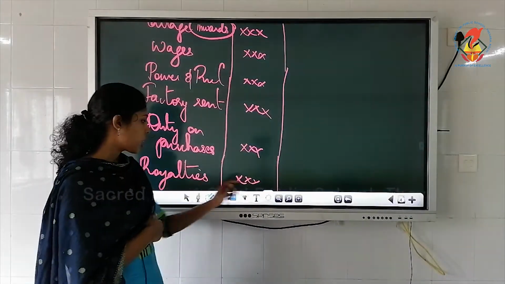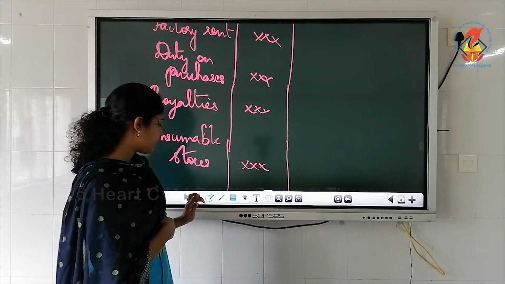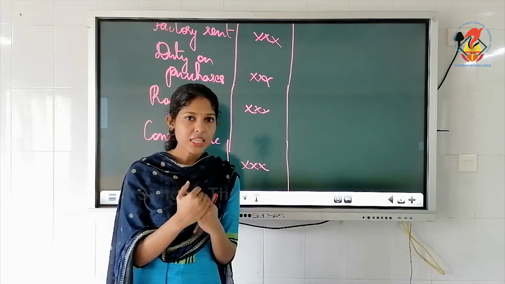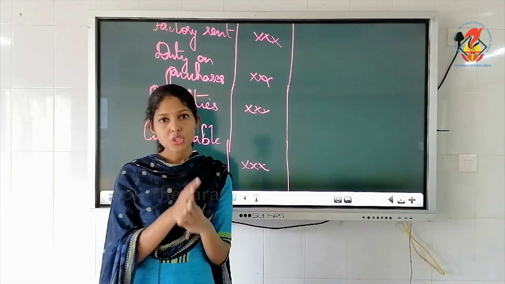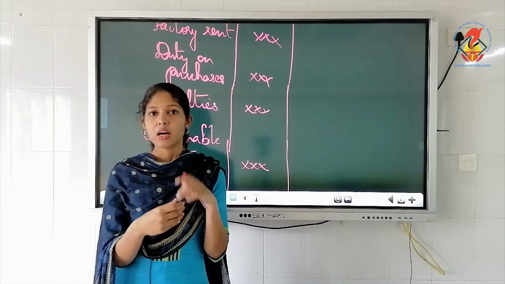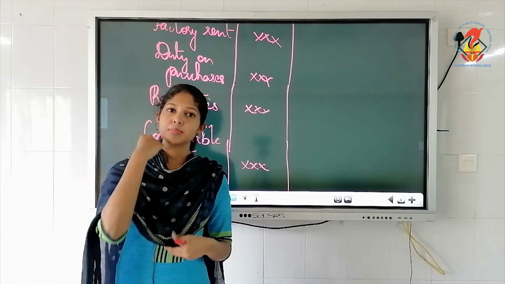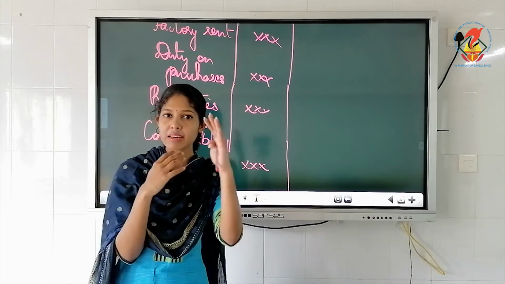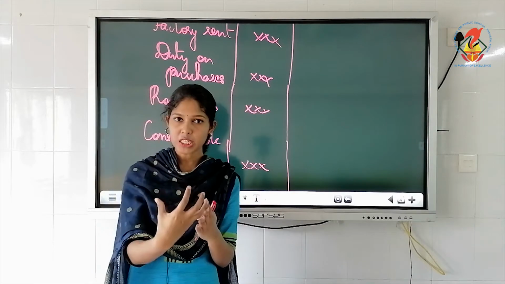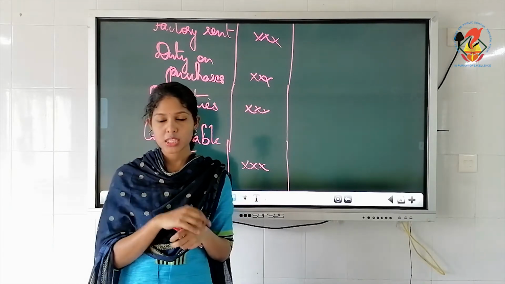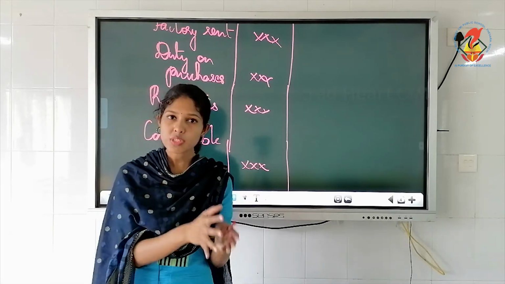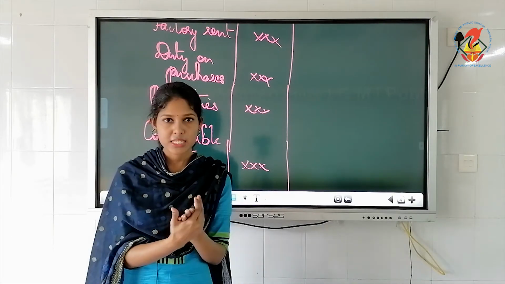Okay. Then royalty means it is the amount paid for getting an exclusive right to use an asset or to use patents actually. A person or the firm who developed that product will have an exclusive right over the use of that product. That's called patent right.